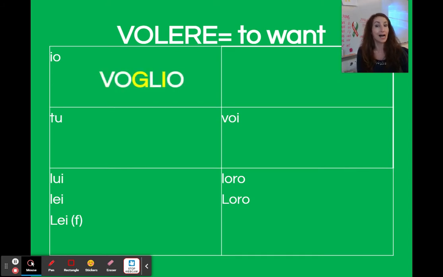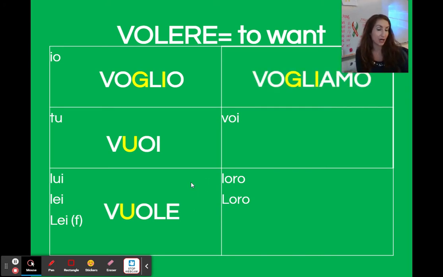Here we begin: io voglio. So you'll notice here there's the added lettera G, kind of sounds like a silent G, and the lettera I, io voglio. Tu vuoi, kind of like boy, but notice the difference in pronuncia and in sound, right? Tu vuoi versus tu voi. Vuoi, voi. Lui, lei vuole.